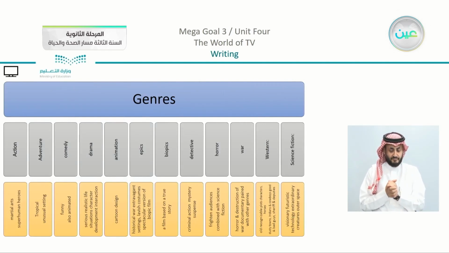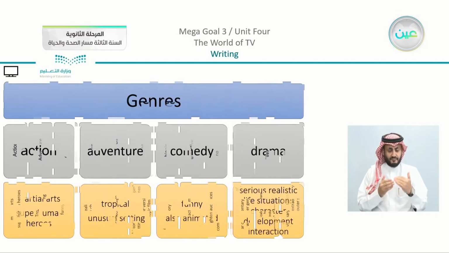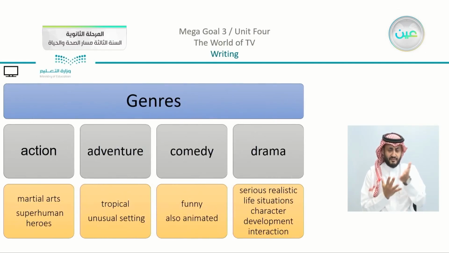In general, we highlighted action, adventure, comedy, drama, animation, epics, biopics, detective, horror, war, western, and science fiction. Now we're going to just go back and divide them so it can be clear for you. We have the first part. Genres: we have action, which are martial arts, superhuman heroes. We have adventure, where we highlighted something about tropical, unusual settings.